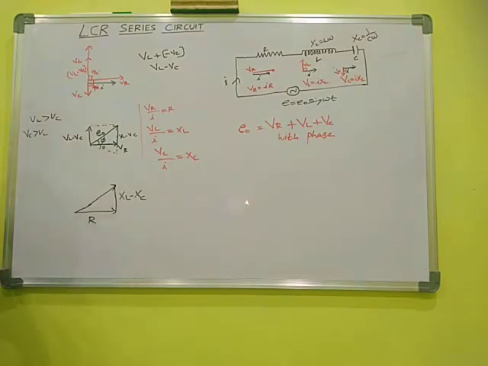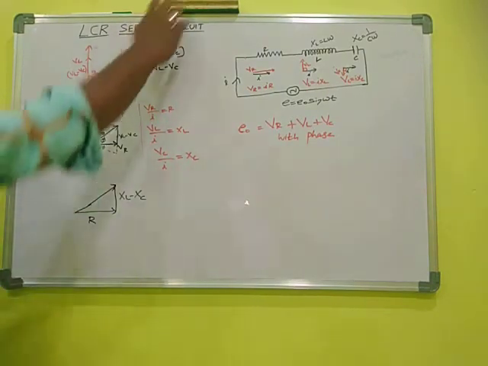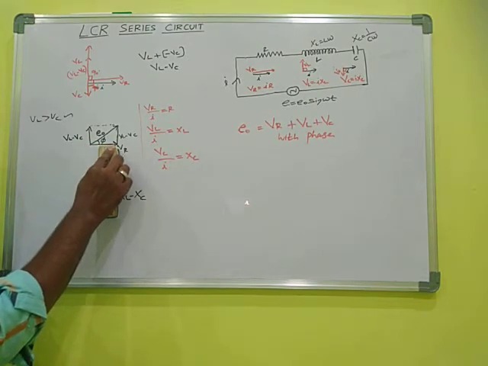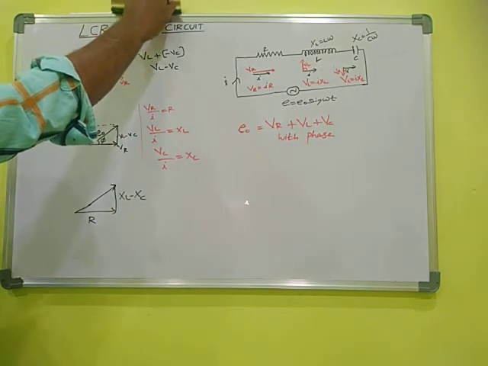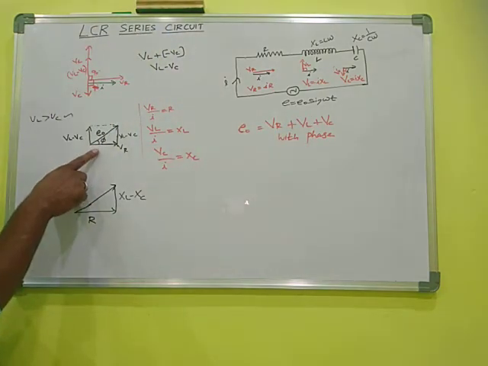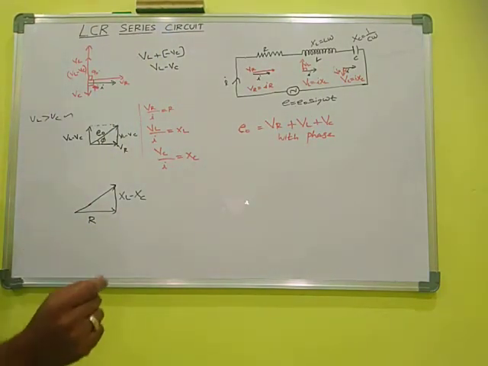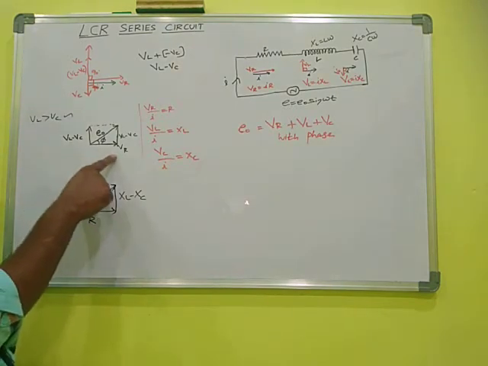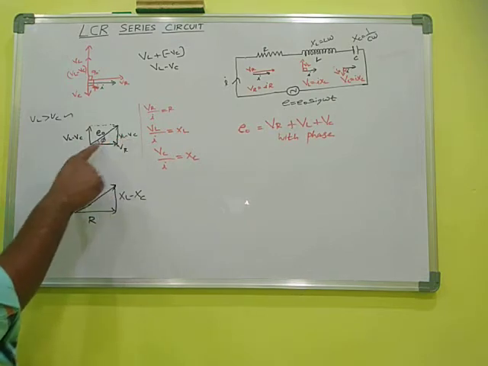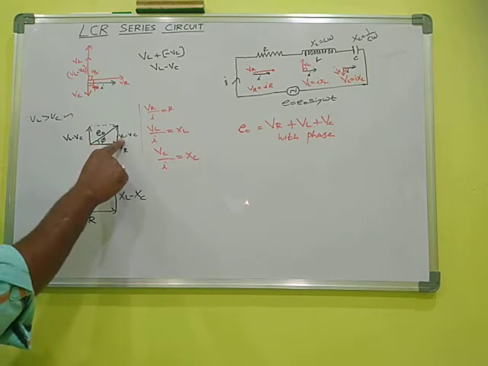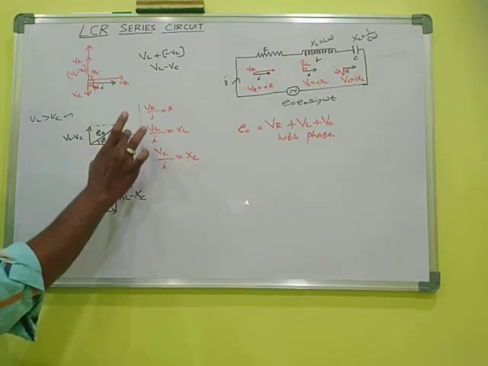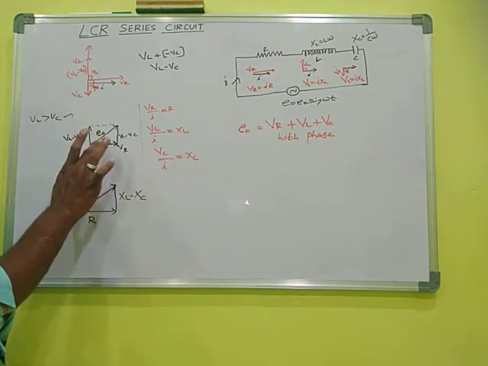But we are taking VL greater than VC. This is just for your understanding. So in this case there is a negative phi also, where the capacitance value is greater than inductance. That means VC greater than VL gives a negative phi. VL greater than VC gives a positive phi. The value of phi depends upon the values of VL and VC. If VL minus VC is large, phi is large. If VL minus VC is 0, then phi is equal to 0.